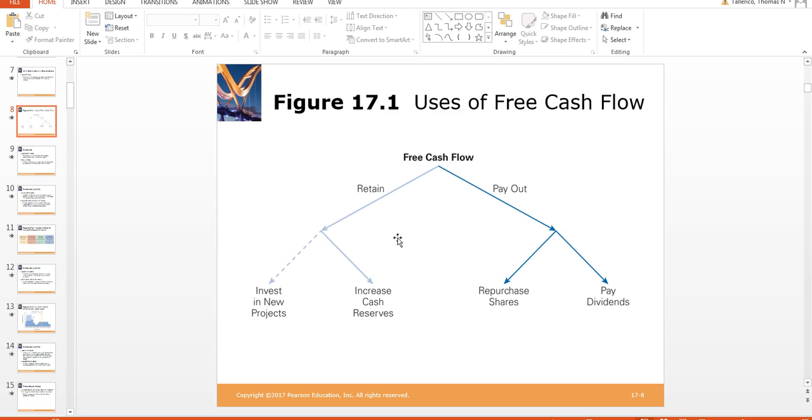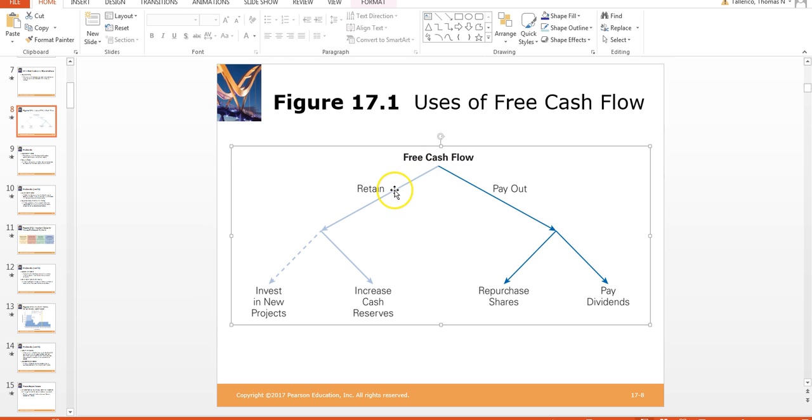So here's a good chart, and I just wanted to give you an introduction. It's on page 598. So here is the free cash flow, and they could retain this free cash flow and invest it in new projects. If they retain it, this is retained earnings. Or they can increase the cash reserves that they physically have.